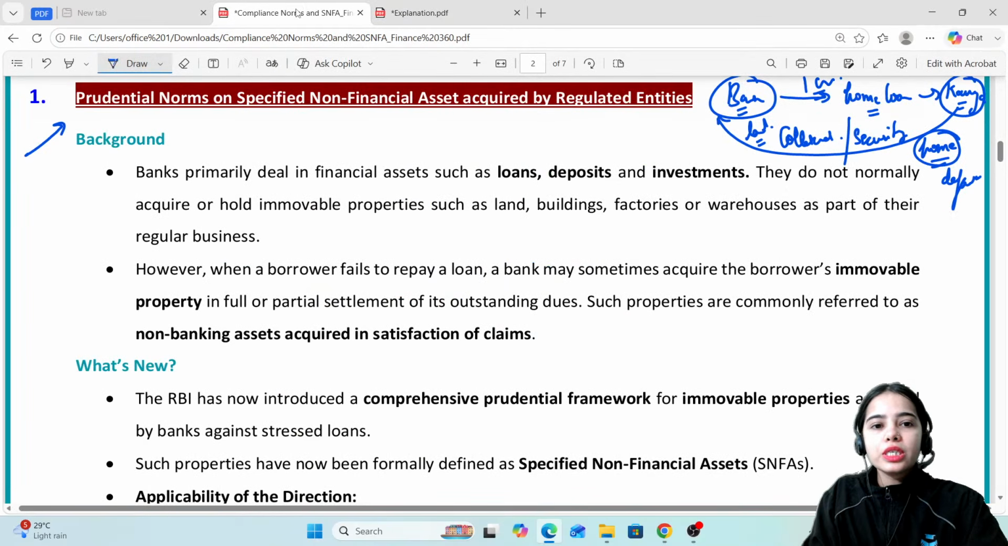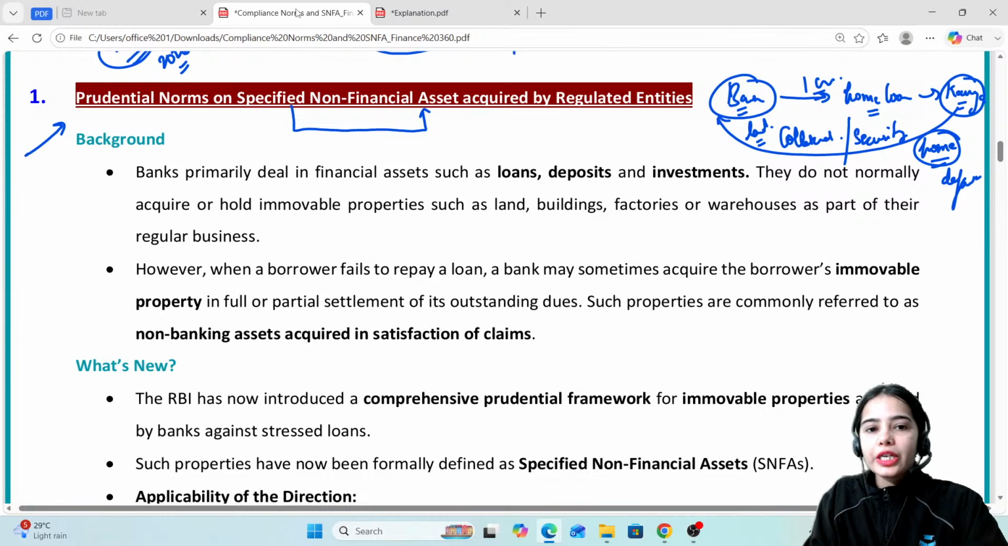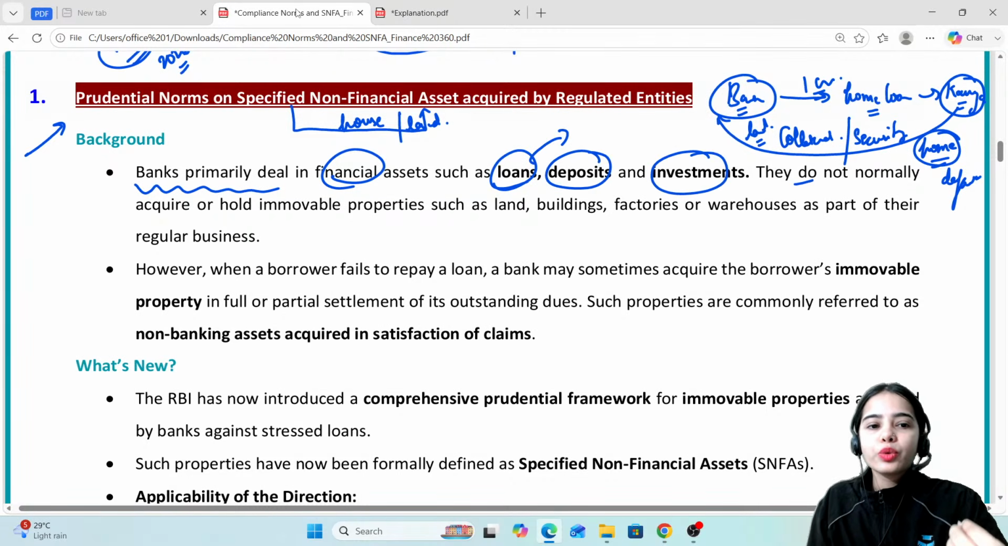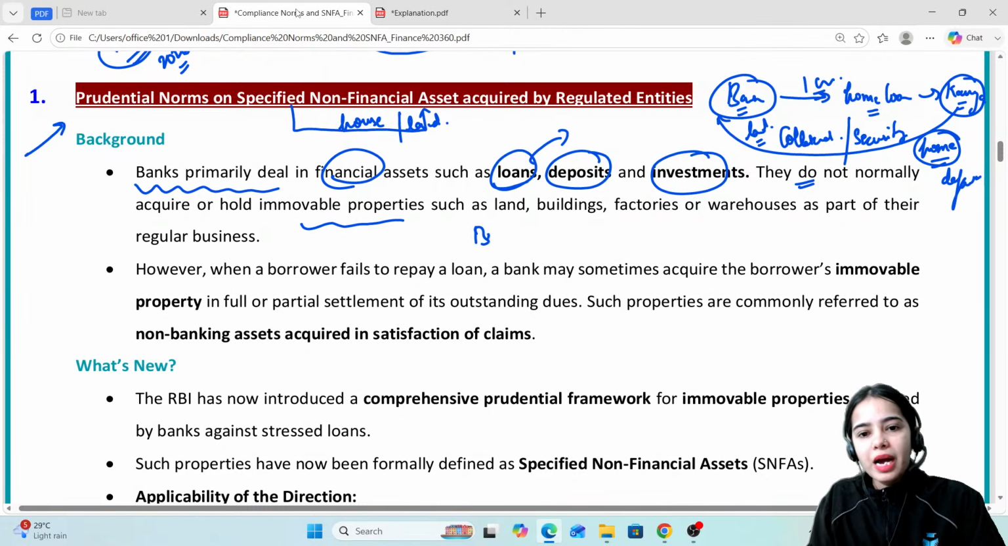Okay, so the specified non-financial asset. They are non-financial assets. That means your house, your land, that you have kept as collateral. Now, banks primarily deal in financial assets such as loans. The banks give loans, they take deposits, they can also invest in the markets. So they do not normally acquire or hold immovable properties. That's why banks are different from the real estate sector.